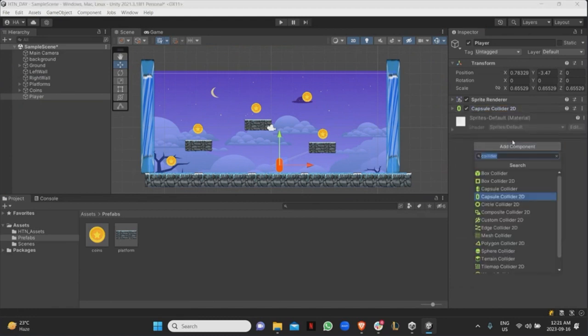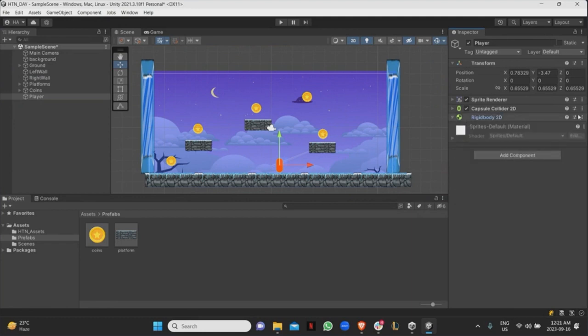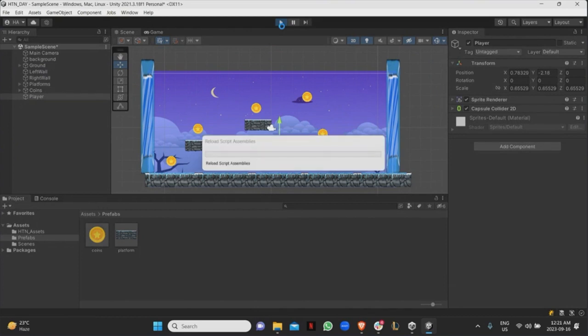Next thing I want to add is a rigidbody. Why? Because it's going to simulate physics. It's going to add gravity, the linear drag, things like that. So before I add the rigidbody, for example, if I just move the player up a bit and then press play, right?